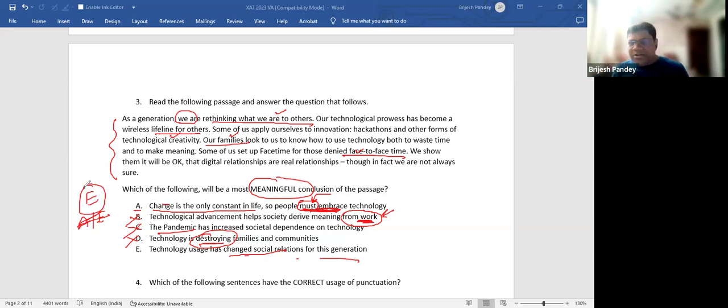See, whenever you're doing VARC, people use the options effectively to arrive at the answer. Otherwise, we'll always be in this fight. If they don't embrace, doesn't make them wrong, correct? If they don't embrace, नहीं embrace क्या भाई? I have access to my wife and my family members. I am meeting face to face, so it's good. If someone is far away working at a distant place from his family and he has no other option except FaceTime and Zoom and all this, so we must embrace technology. It doesn't make any sense.